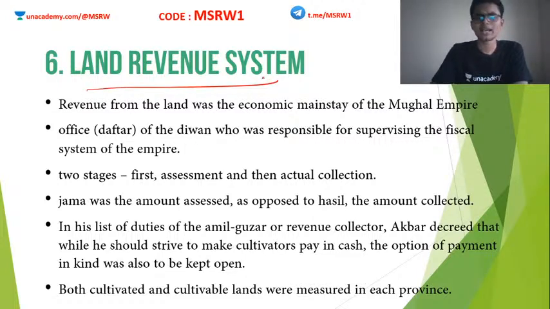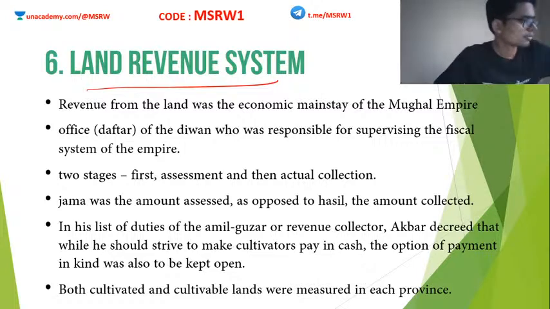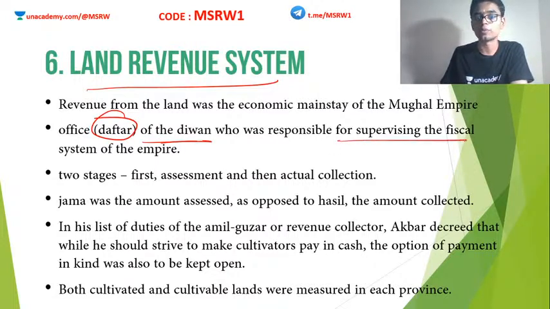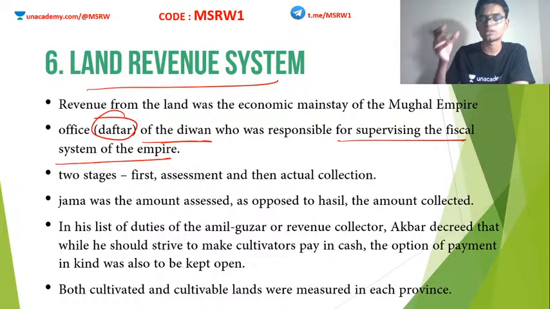Okay, land revenue system. So already, as I have explained, the major source of revenue in the Mughal period was the land. Agricultural revenue, land revenue, etc. It was the duty of a particular person known as the Diwan, or the office of the Diwan, known as the Daftar, to supervise the fiscal system of the empire. It is his duty to make sure that the taxes are properly collected, properly tabulated, etc. There are two stages in tax collection.